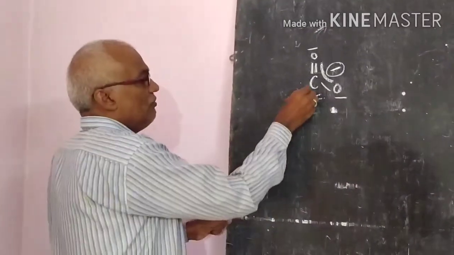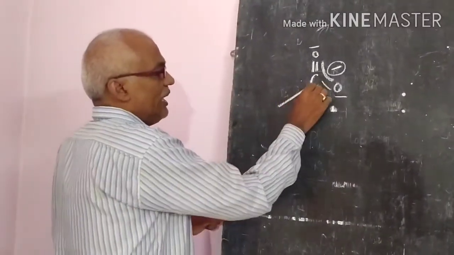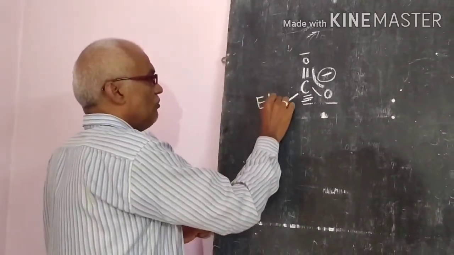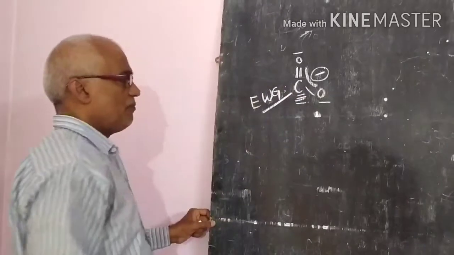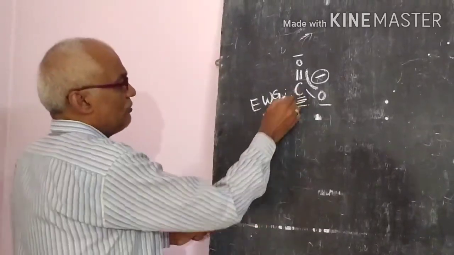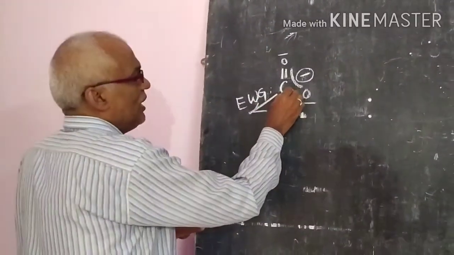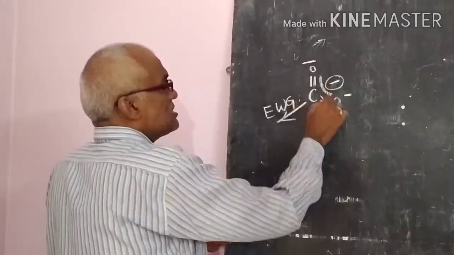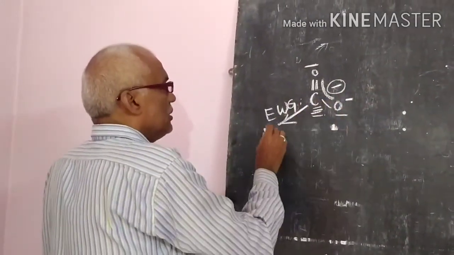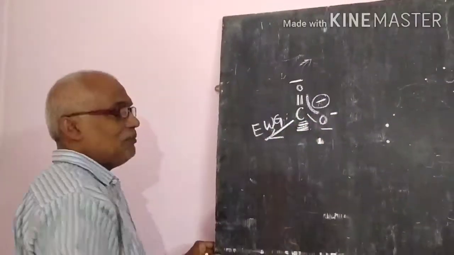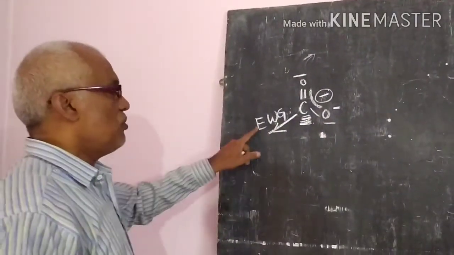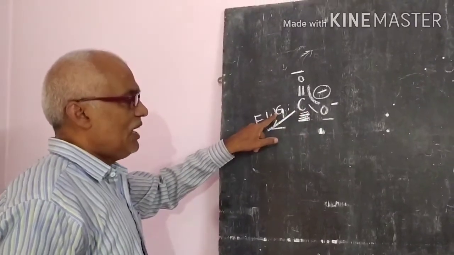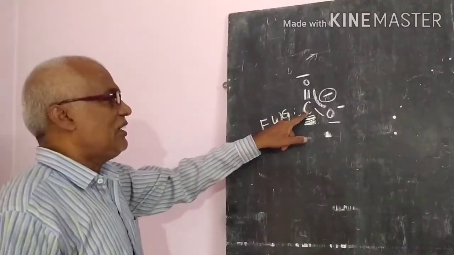Which group, if attached to this carbon, matters? Suppose electron withdrawing groups are there. Then what will happen? The negative charge on the oxygen will be stabilized, so the acidic strength will increase. That is the most important thing. If an electron withdrawing group is attached, the acidic strength will increase.